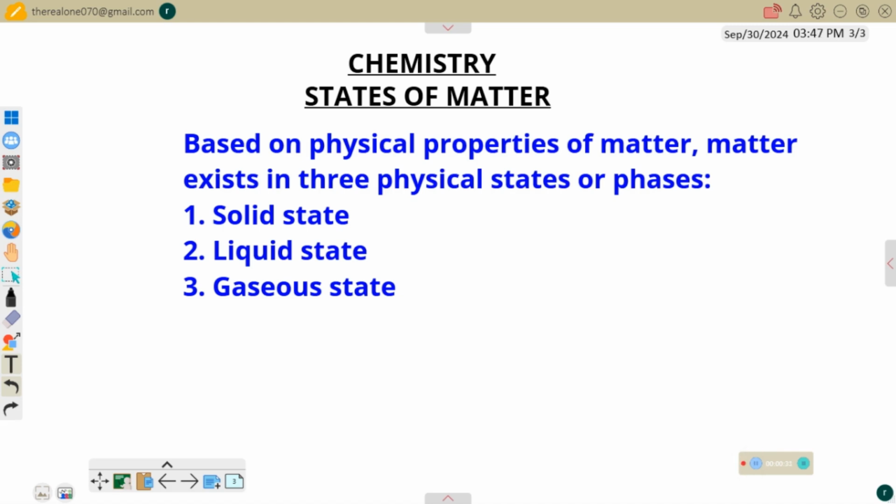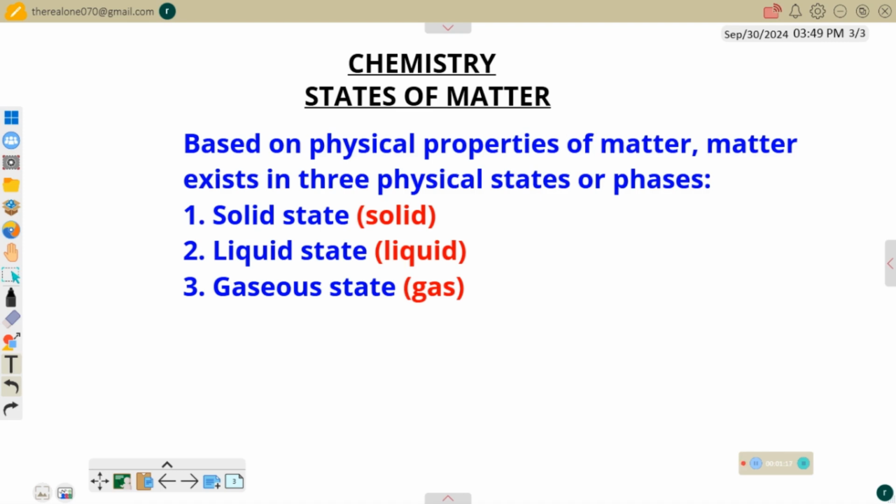Now, any matter that is in its solid state, we say that such a substance is a solid. Then any substance or any matter that is in its liquid state, we say that such a substance is a liquid. And finally, any matter that is in gaseous state, we say that such a substance is a gas. So now, this is according to O-level chemistry. We have three states: solid, liquid, and gas, and these are called states or phases of matter.